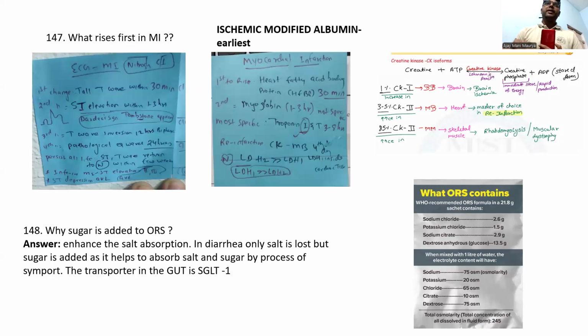What rises first in MI? See here also, guys. Last time I also discussed this with my batchmates. I am also preparing for the FMGE examination, but I discussed this one, guys. This is ischemic modified albumin. This is the very earliest to rise in the MI, the myocardial infarction, guys.